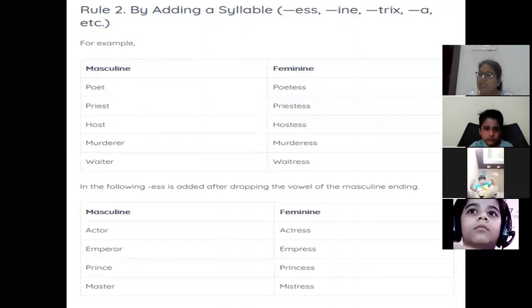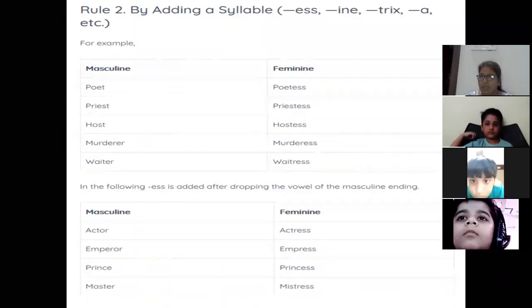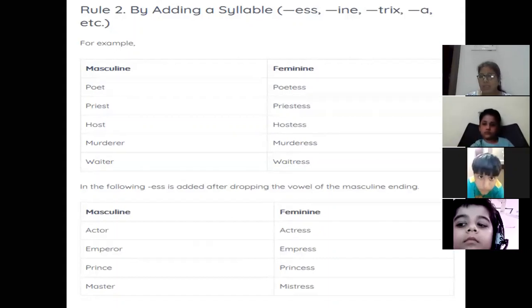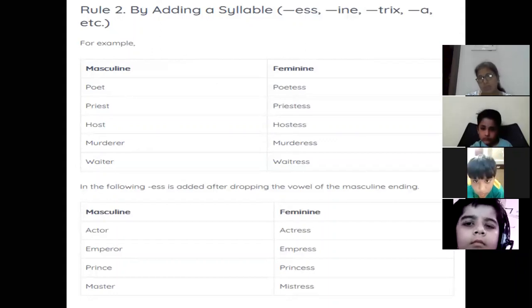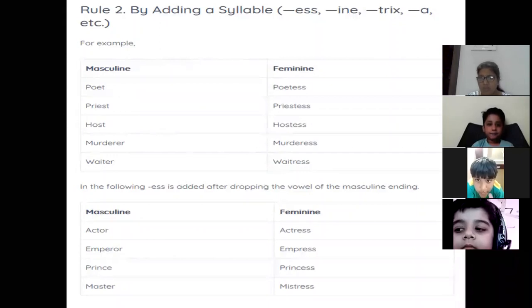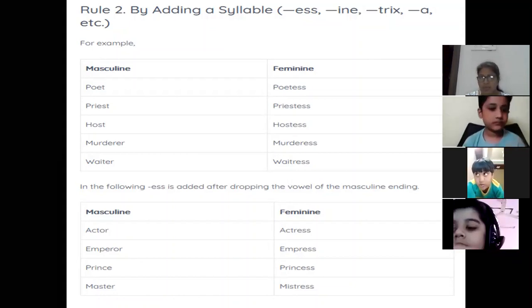And that is created when pronouncing the letters A, E, I, O, U. Again, I'm saying a syllable is a sound of a vowel A, E, I, O, U that is created when pronouncing the letters. In simple language, I can say when you speak these letters, the sound which is formed, that is your syllable. So when you are changing a word from masculine to feminine, you are adding a syllable. How? We can understand with the help of an example.